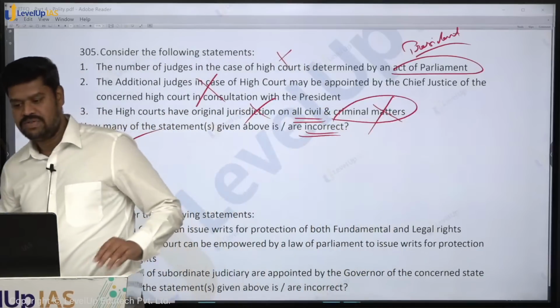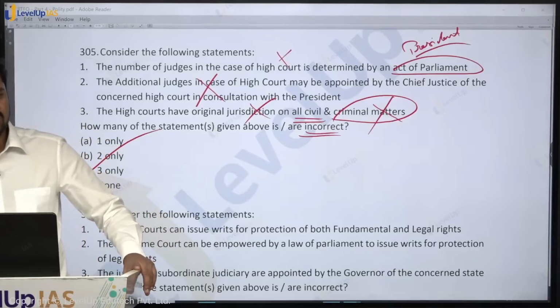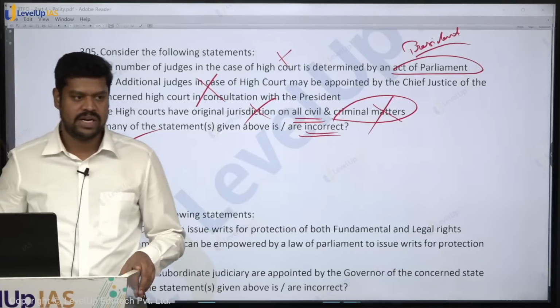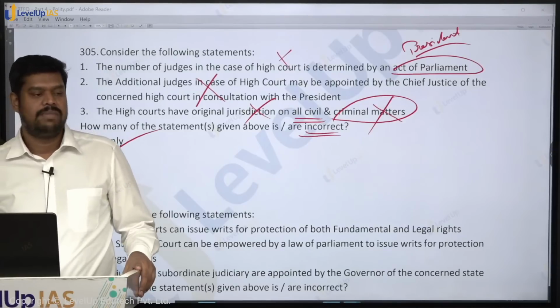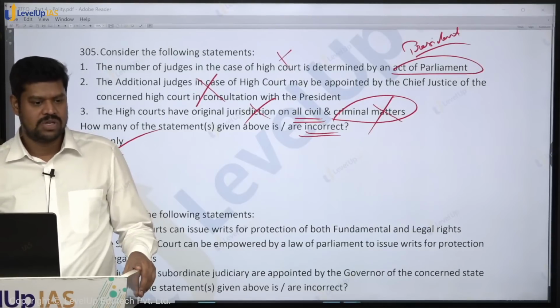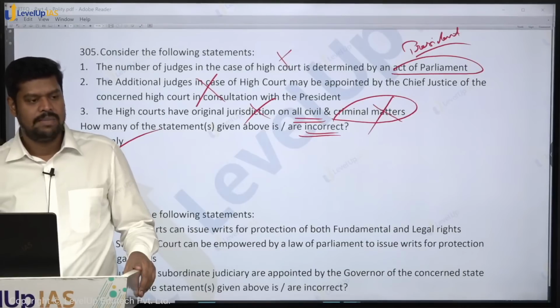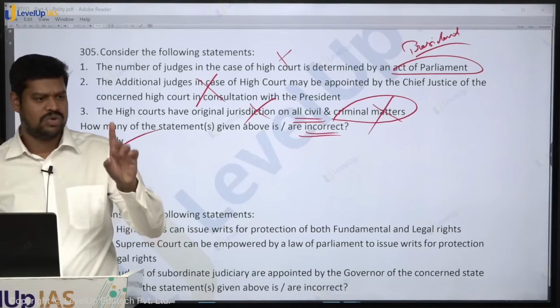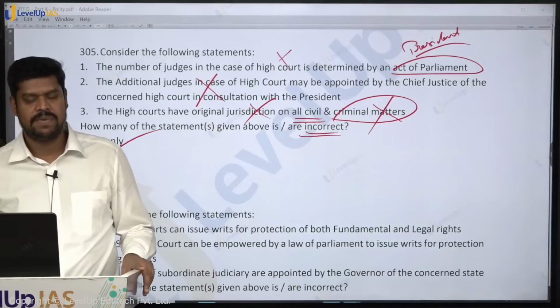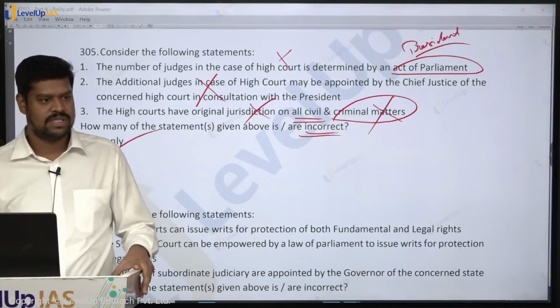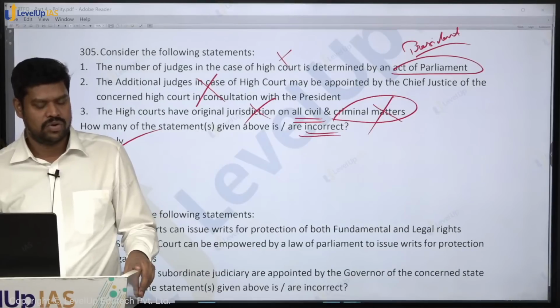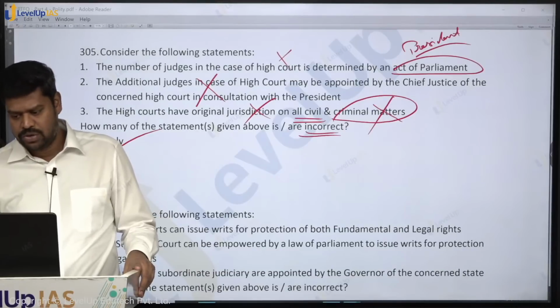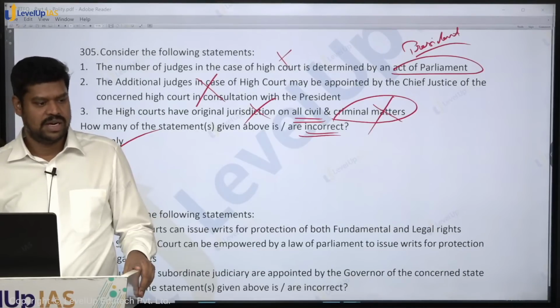So alright, with that we are almost done with judiciary. There are I think some 20 questions that are pending, which I will take in the next class. So in the next class, after I complete the judiciary, a lot of other topics are also there, small topics, but assume that in each and every topic one or two questions are likely to come. So the major part is done. Tomorrow I will try to cover as much as possible, maybe around 400 or 425 questions. Okay. So if you have any questions, you can ask me after the class.